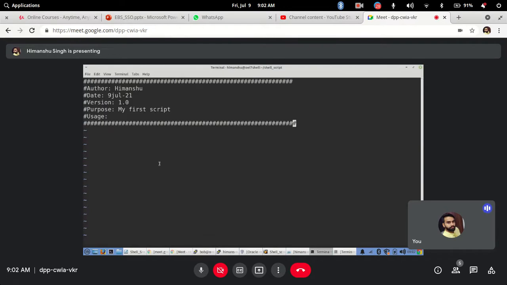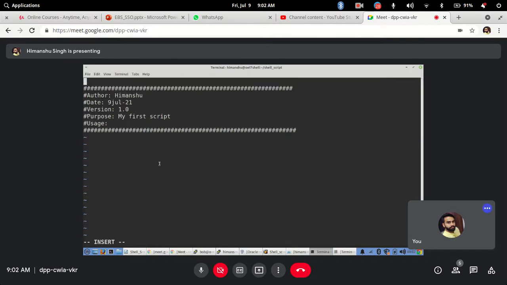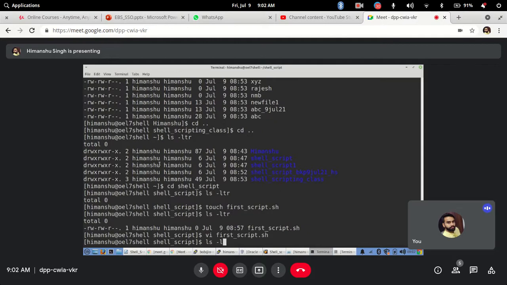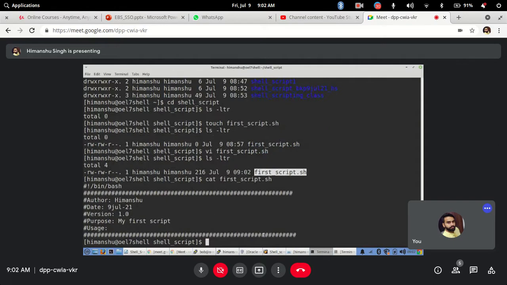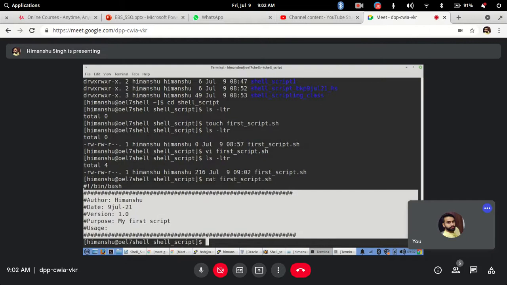So see, this will be my header section right now, and at the first line before that I will write hash bin bash, the bang line. This is just the comment sections right now. Till now we have not written any commands. This is just the comment sections that we have written right now. That is called first script.sh. So this has just the header section, for easy understanding of anyone.